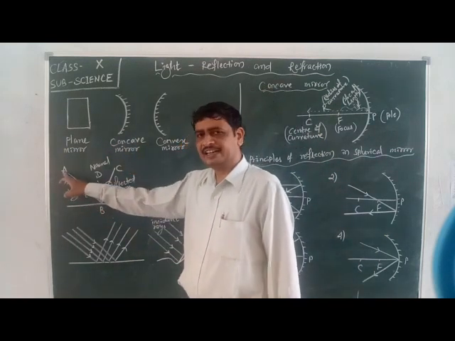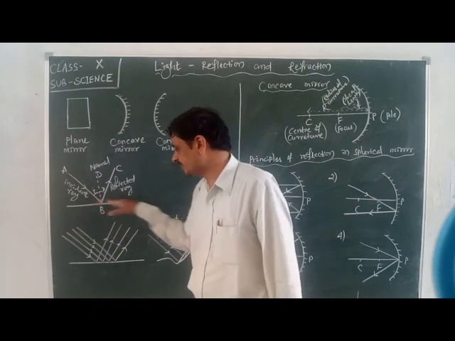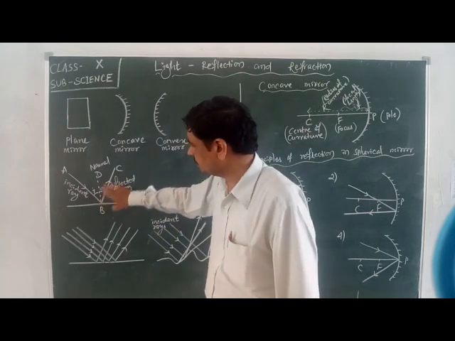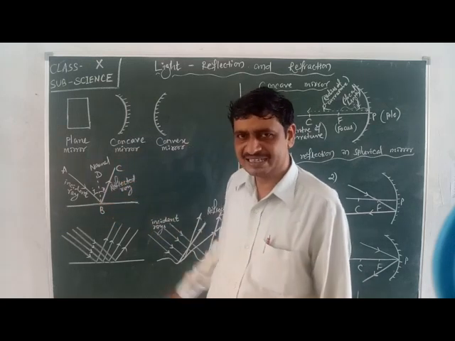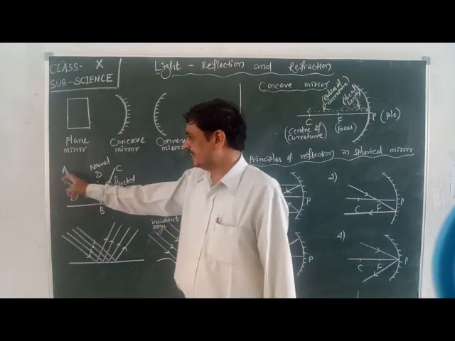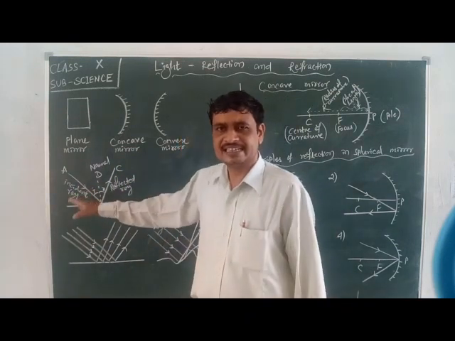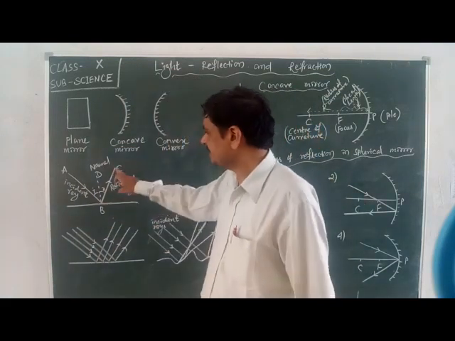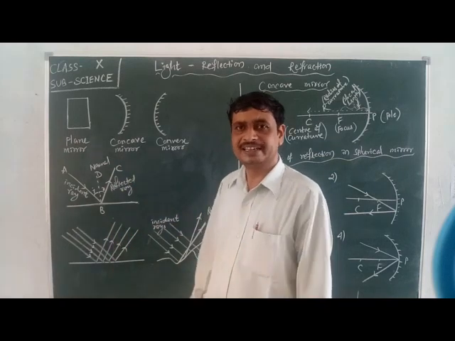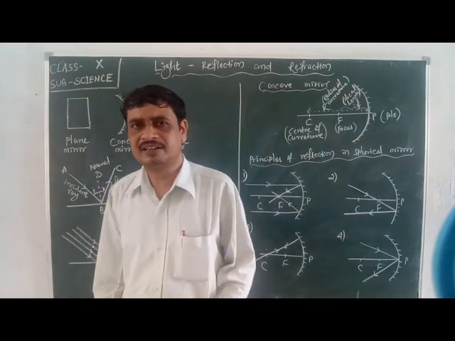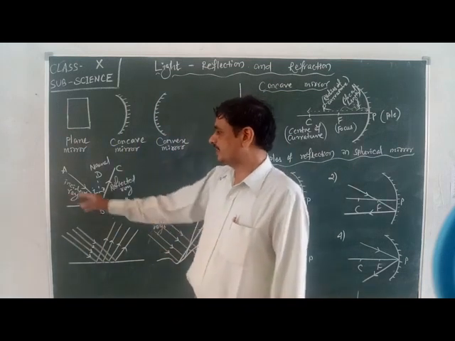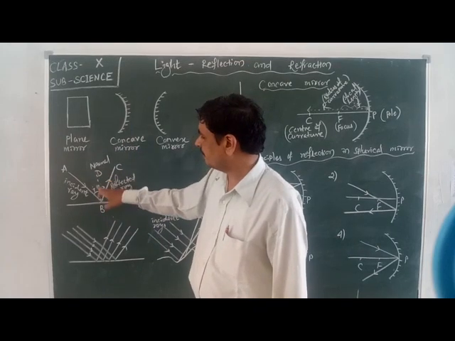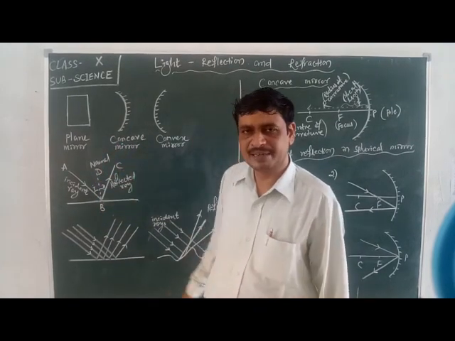Here, a ray of light comes and strikes this surface at the point B. After striking here, it comes back on the path BC. This AB is considered the incident ray, which is coming toward the surface, and this BC is considered the reflected ray. Reflected ray means the ray which comes after reflection. Next, another line BD is mentioned.